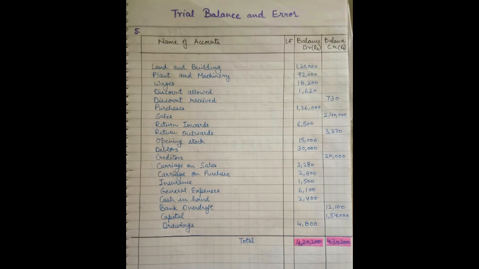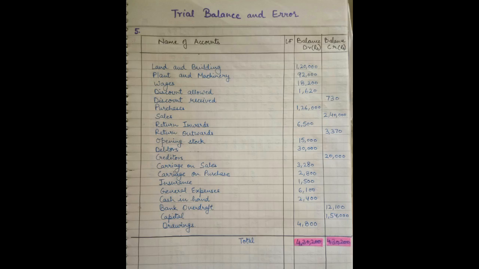Carriage on sales was an expense and it should be on the debit hand side, so I have made the correction and brought 3280 rupees on the debit side. Then carriage on purchase, the entry was correct. Insurance entry was also correct. General expenses was also correct. Cash in hand is the correct one, while bank overdraft was incorrect because bank overdraft has to be written on the credit side, but it was present on the debit hand side, so I have made the correction and brought 12,100 rupees on the credit hand side.